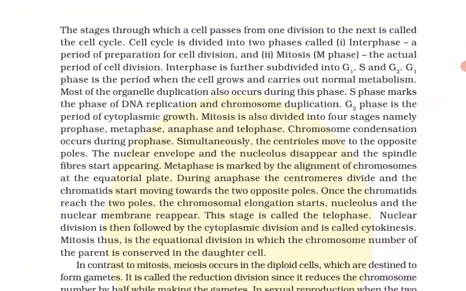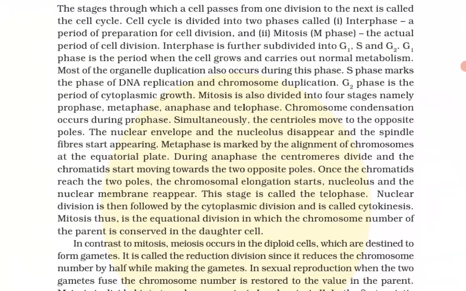Mitosis is also divided into four stages, namely prophase, metaphase, anaphase and telophase. Chromosome condensation occurs during the prophase. Simultaneously, the centrioles move to the opposite poles. The nuclear envelope and the nucleolus disappear and the spindle fibers start appearing. Metaphase is marked by the alignment of the chromosomes at the equatorial plate.